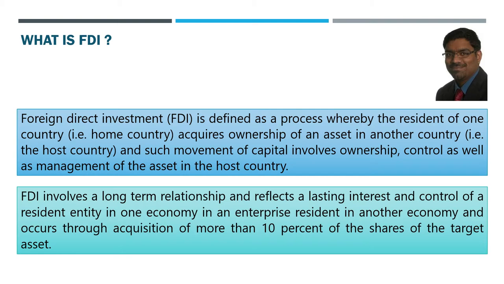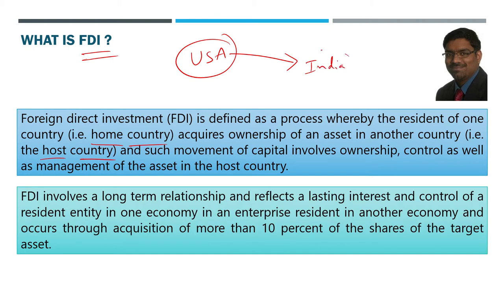Now let us enter into the two major aspects, FDI and FPI. In that, first let us focus on FDI. What is FDI? What is foreign direct investment? It is the process whereby the resident of one country, which can be called as the home country, acquires the ownership of an asset in another country. It is called as the host country. For example, if somebody from USA invests, Microsoft company invests in India, USA is the home country for Microsoft, but host country is India. So that is the classification of the words we have to clearly remember.